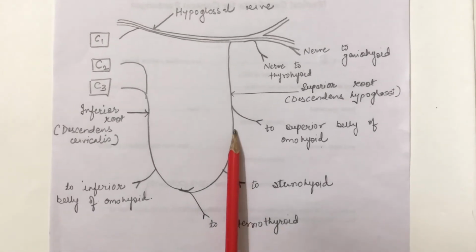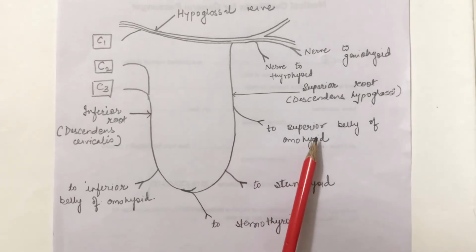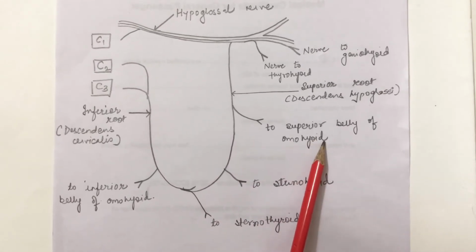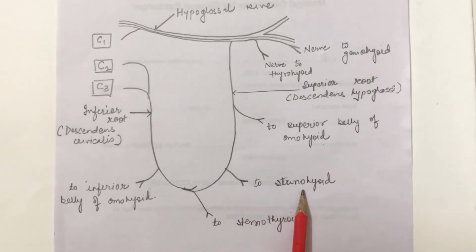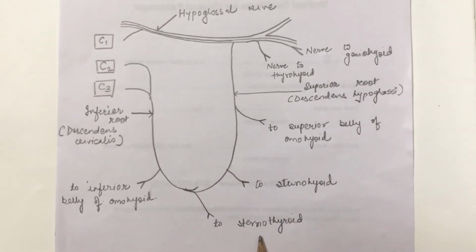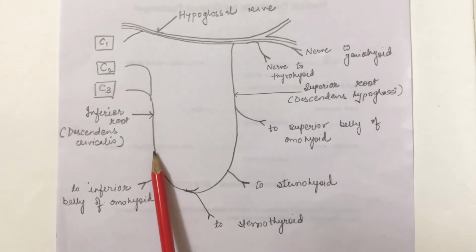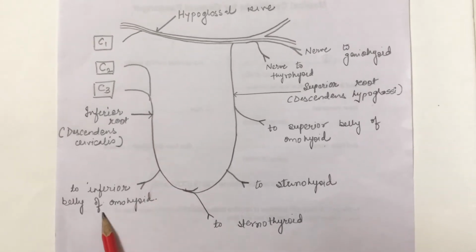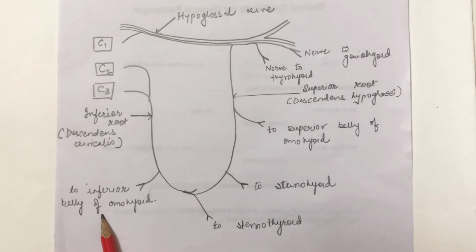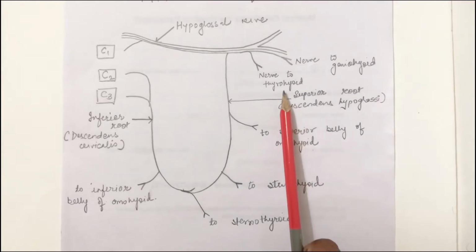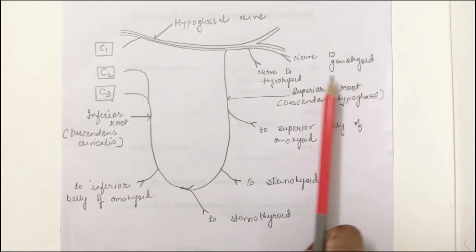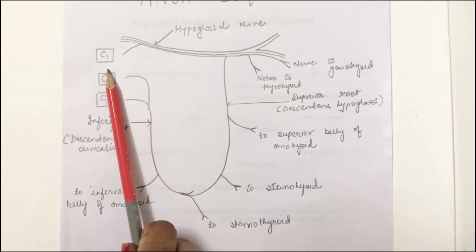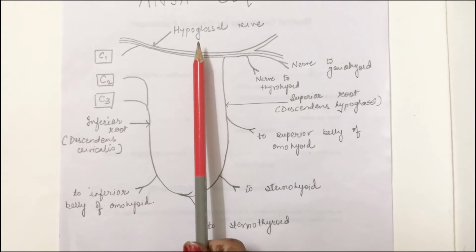From the superior root, one branch supplies the superior belly of omohyoid. From the loop, there are branches to sternohyoid and sternothyroid. And from the inferior root, there is one branch going to the inferior belly of the omohyoid. Thyrohyoid and geniohyoid muscles are supplied through the fibers of C1, which are carried by the hypoglossal nerve.